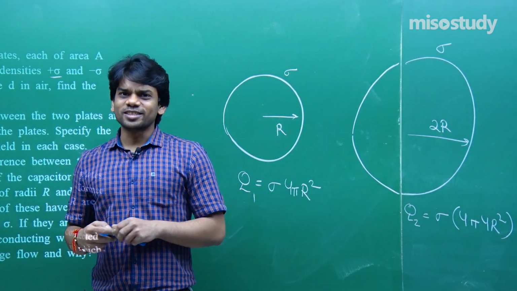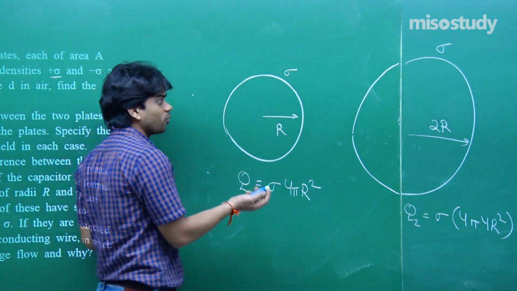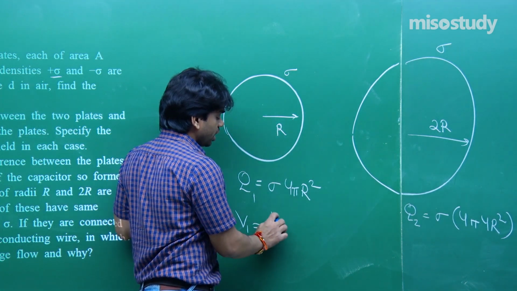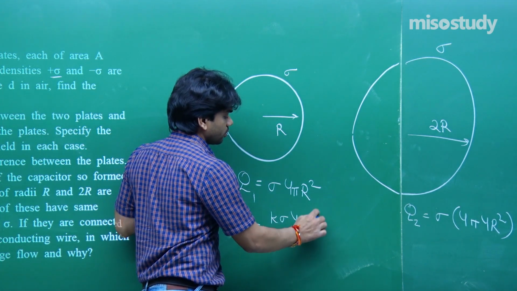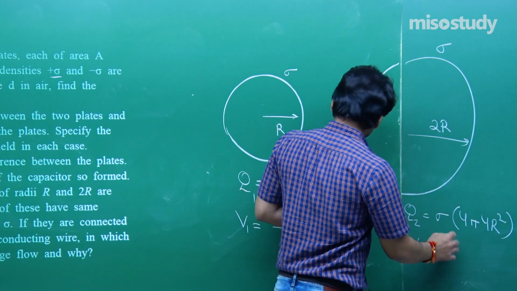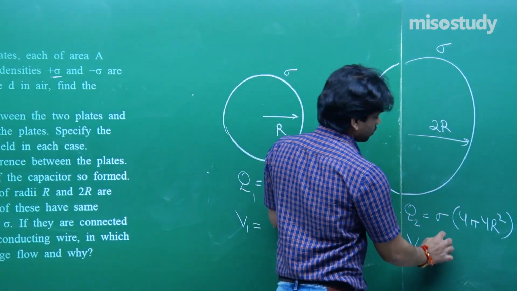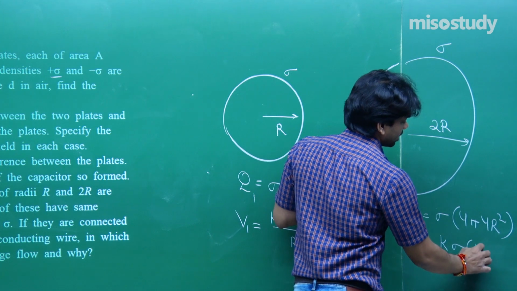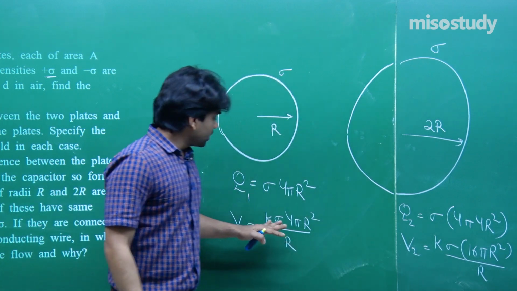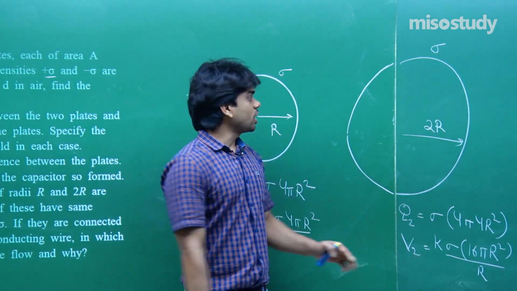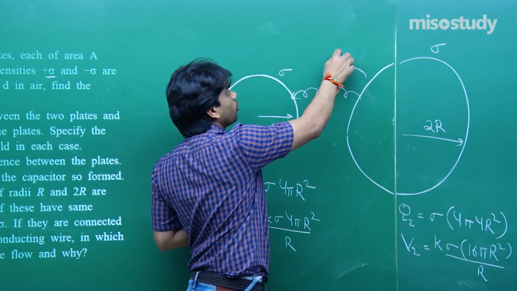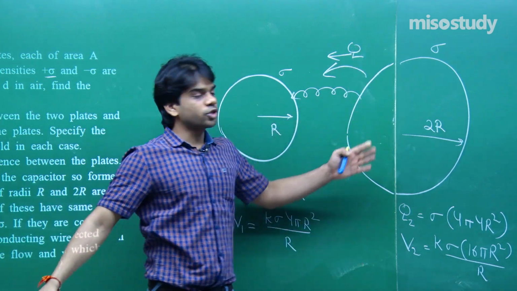Now, let us talk about the potential. We all know the surface potential, if I join them with a wire and calculate, V1 will be equal to K Q by R, and the potential V2 will be K Q by R, so K sigma 16 pi r square by 2r. Just check, V2 is higher. So charge has to flow from here to here. This will be the flow of charge, since it is high potential to low potential when you connect it.